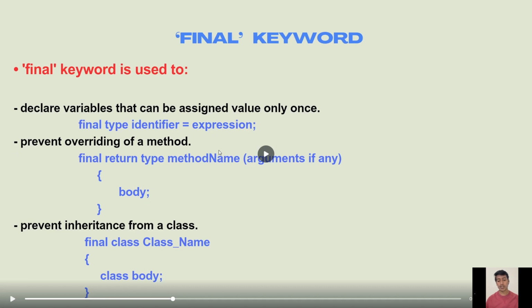Final can also prevent overriding of a method. Here is the syntax: final return type, method name, arguments if any, and here is the body. It can also prevent inheritance from a class: final class, you give the name of the class, and the body is over here. So it prevents inheritance from a class.